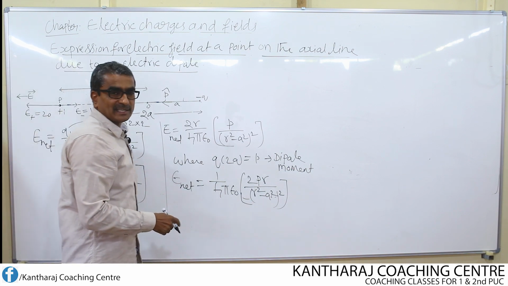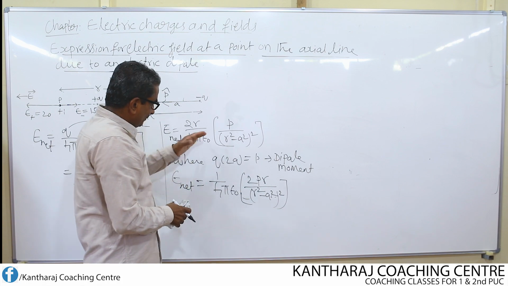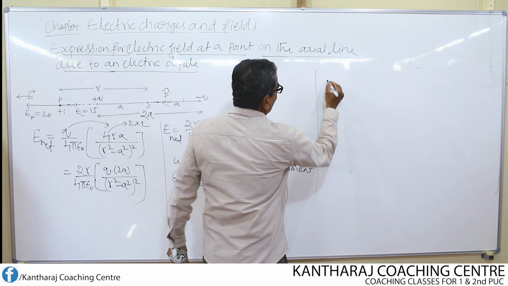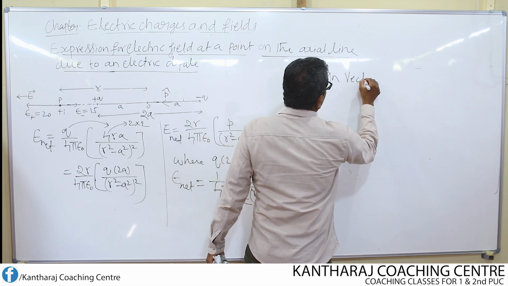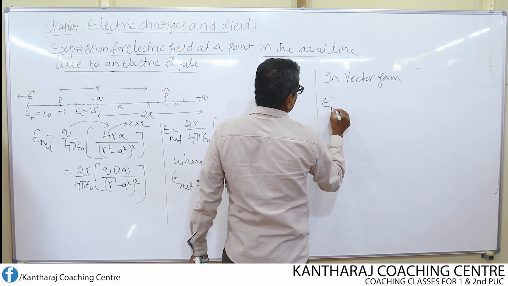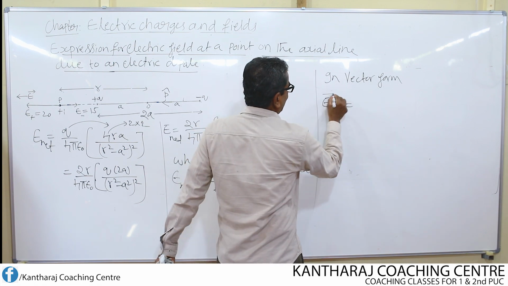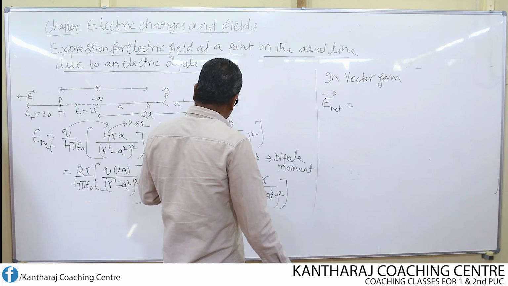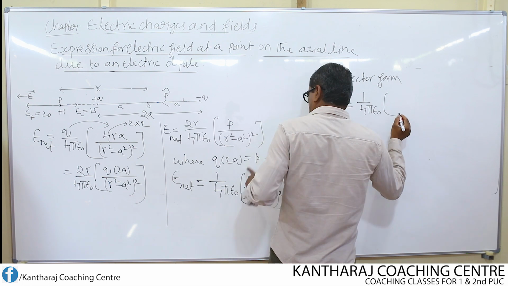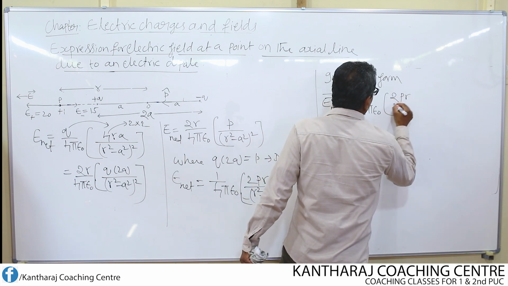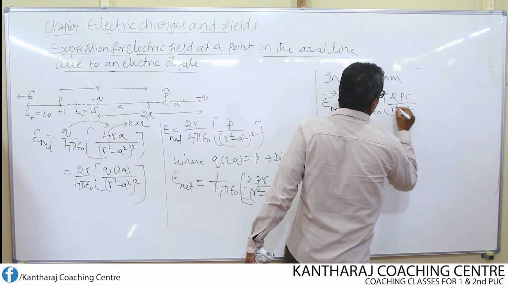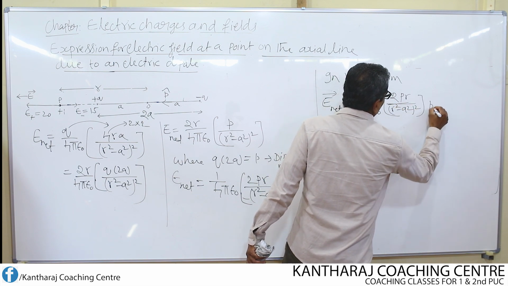So direction can be represented by writing this in vector form. So in vector form, what can I write? E net, I put an arrow, is equal to 1 over 4 pi epsilon naught, 2PR divided by (R square minus A square) whole square into P cap.